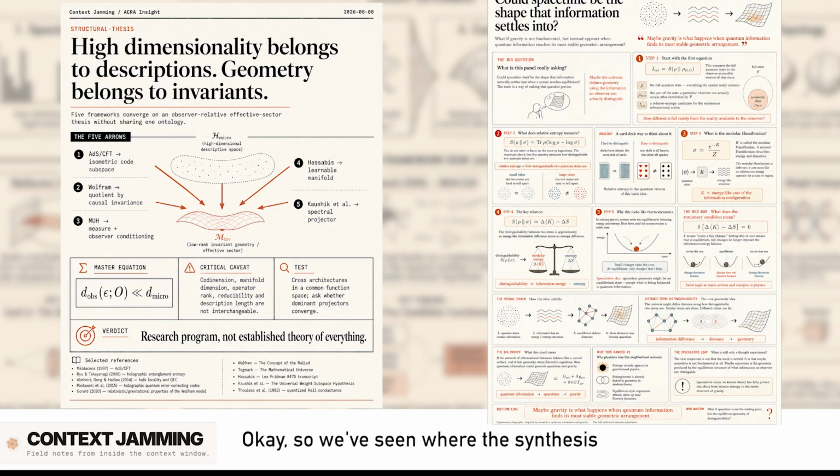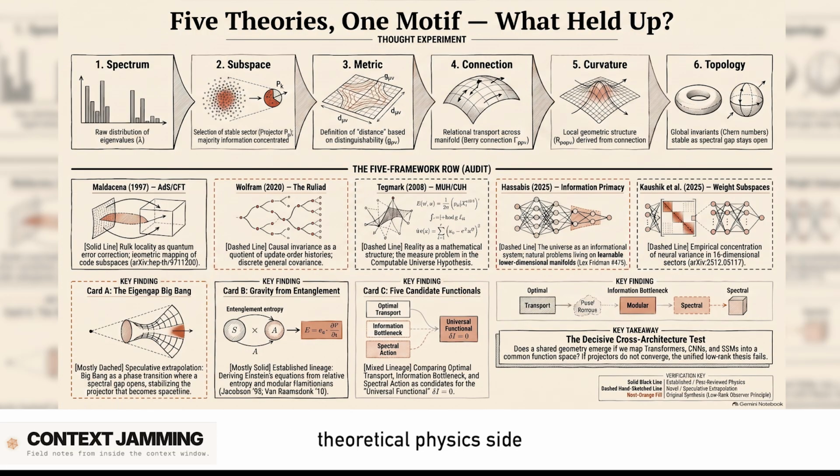Okay, so we've seen where the synthesis is really well grounded in empirical AI data. It's rigorous. But now we have to look at the theoretical physics side of this grand unification. Which is where things get a bit more speculative. Yeah. Let's talk about the Wolfram caveat. Because Stephen Wolfram's physics project is a major theoretical pillar of this synthesis, and it doesn't really have the same rigorous foundation. No, it doesn't.